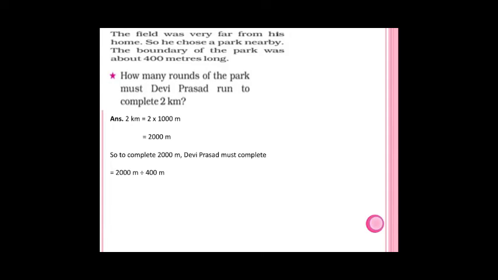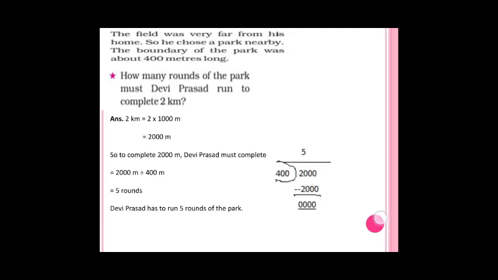So 2000 meters divided by 400 meters. That is, if you divide 2000 by 400, you will get 5 as the quotient. For example, see, 400 times 5 is 2000. So 5 rounds you have to complete. Devi Prasad has to run 5 rounds of the park. See, 400 times 5 is 2000. I hope you understood.